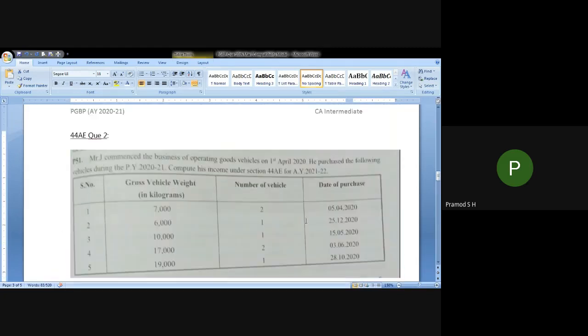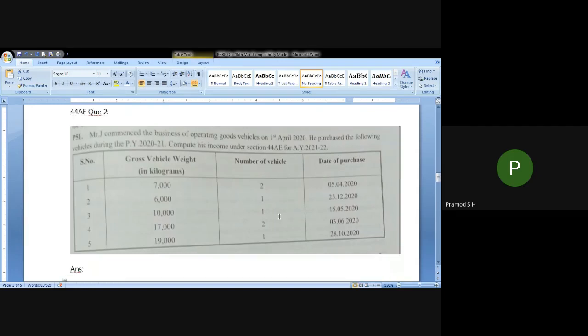Yes, friends, so we'll move on to the second question on application of section 44AE. This is basically a very simple question, just a simple application of section 44AE. The question asks you to compute income under 44AE, that's all. Mr. J commenced the business of operating goods vehicles on 1st April 2020. He purchased the following vehicles during the previous year 2020-21. Compute his income under section 44AE for assessment year 2021-22.